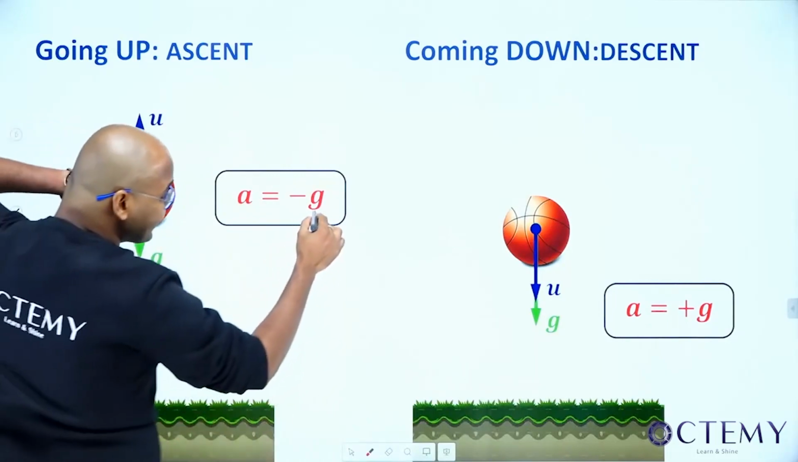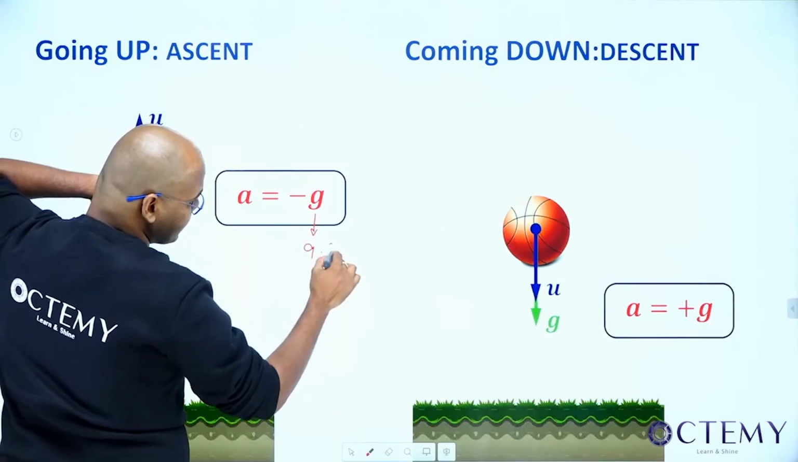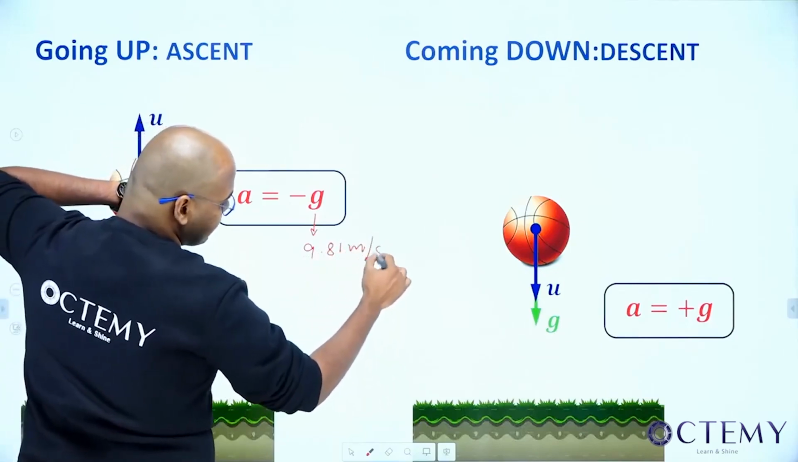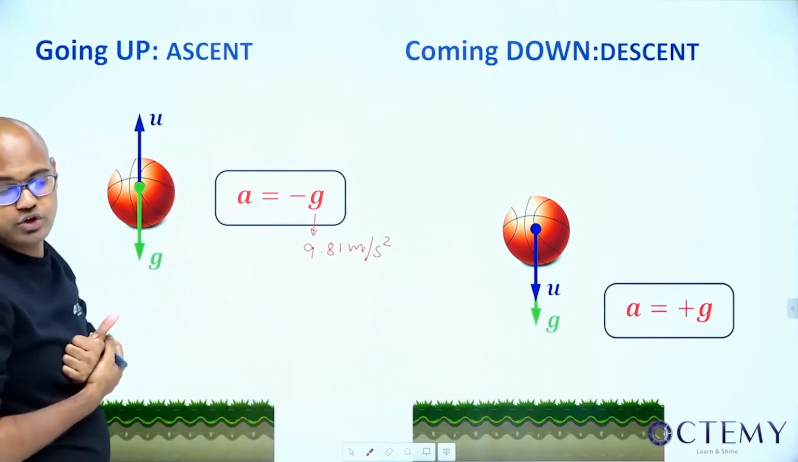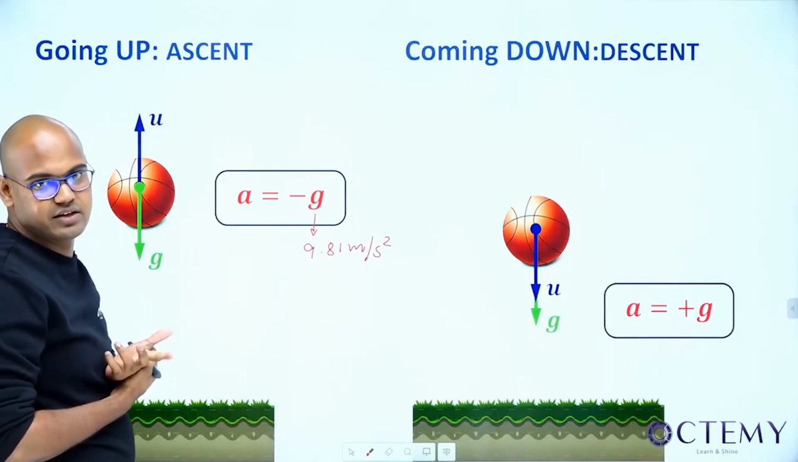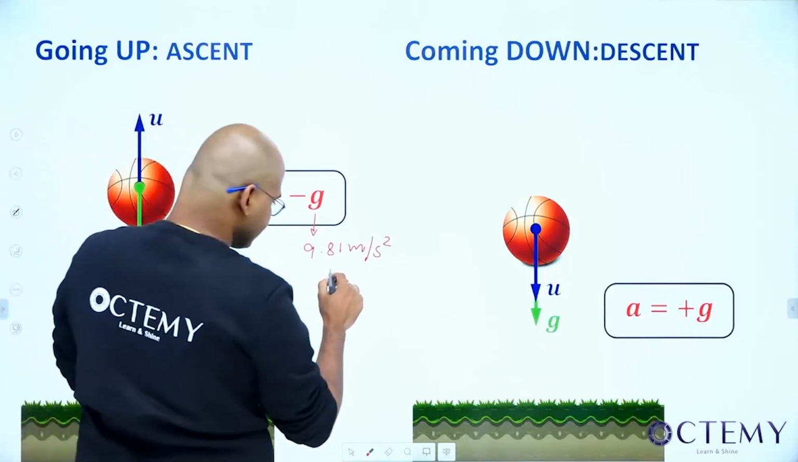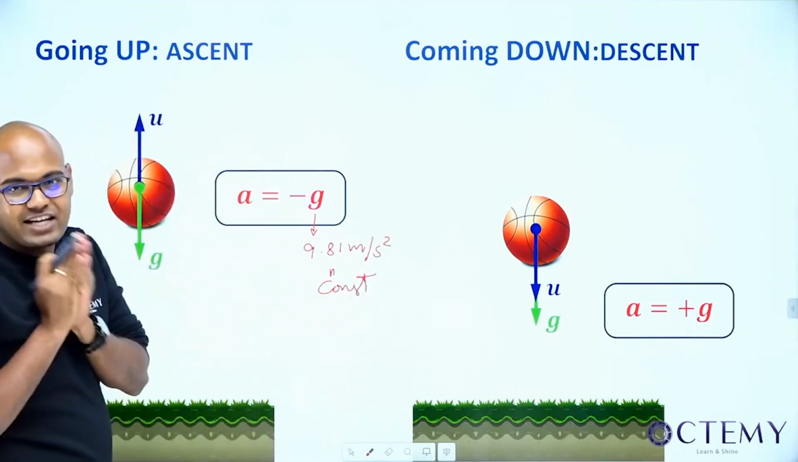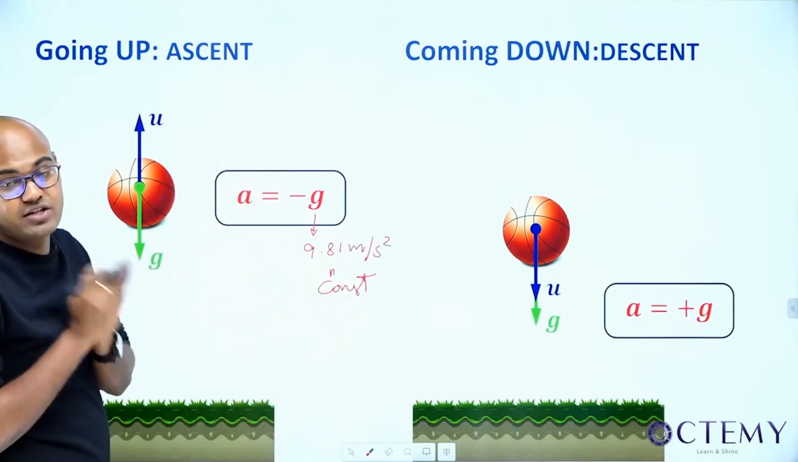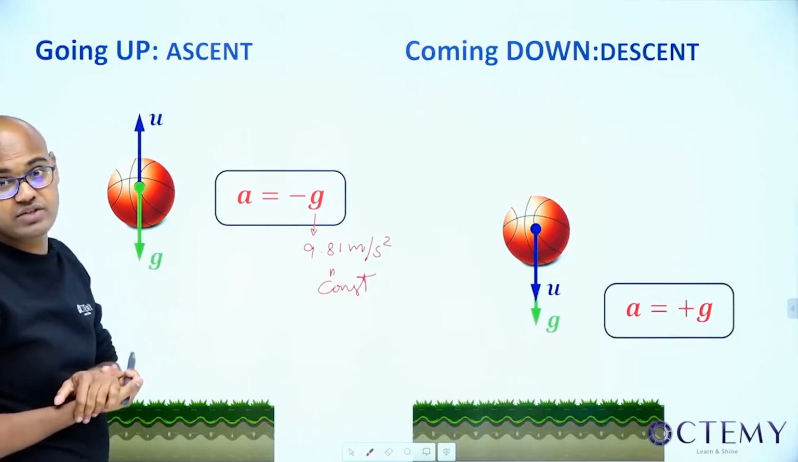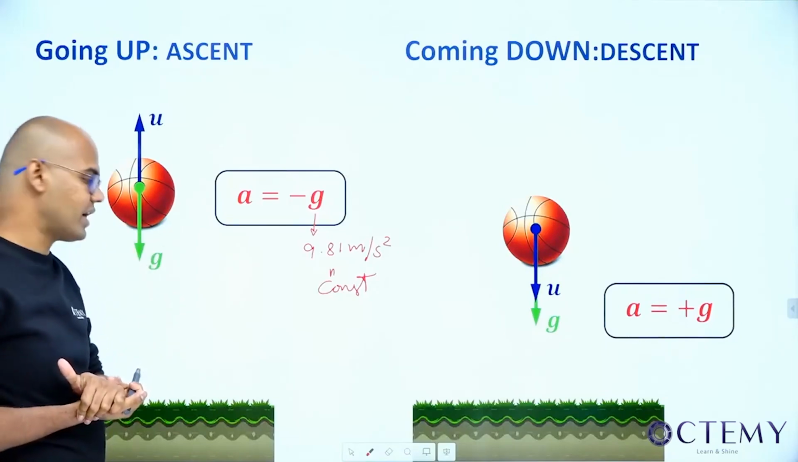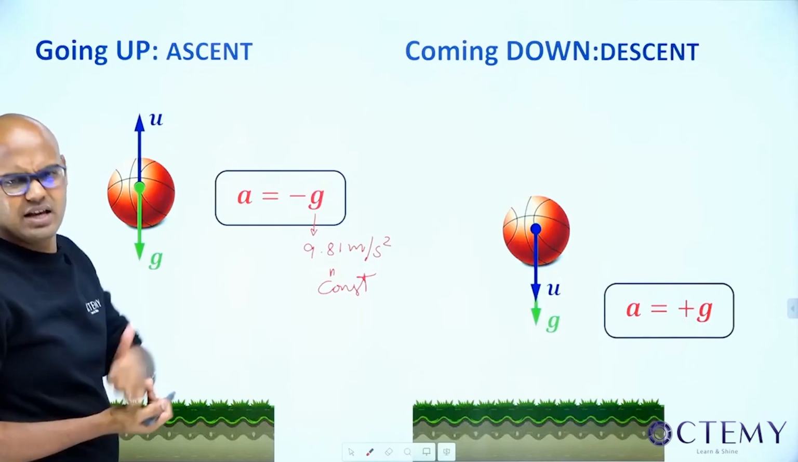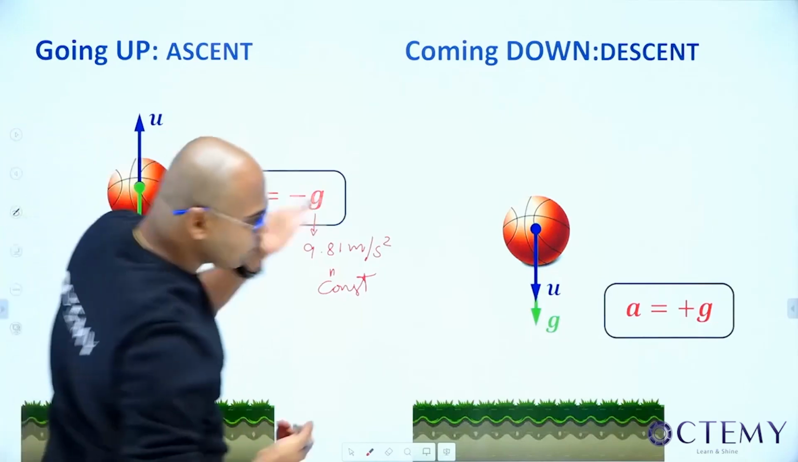Now, what's the value of g already given? 9.81 meter per second square. Now, is it a function of time, velocity, distance? Is it a function of anything? Nothing. It's a constant. As long as my acceleration is constant, can I use the formulas v equal to u plus at, s equal to ut plus half at square, and v square minus u square equal to 2as? Yes or no? No doubt I can use them.